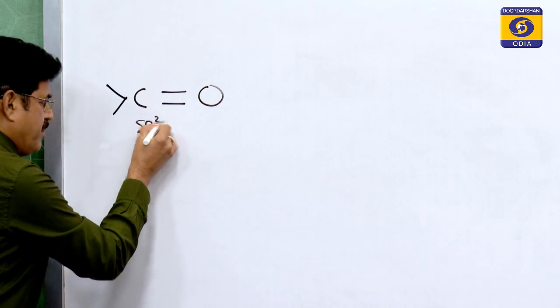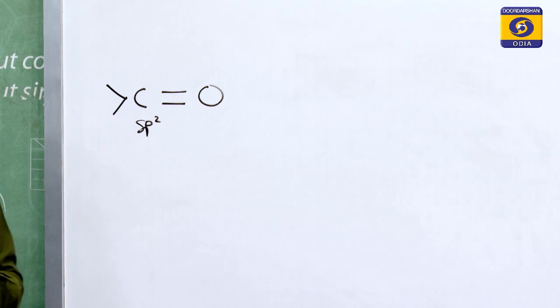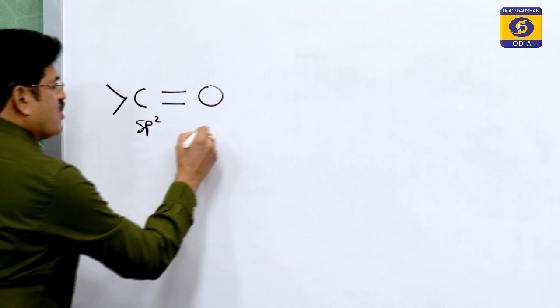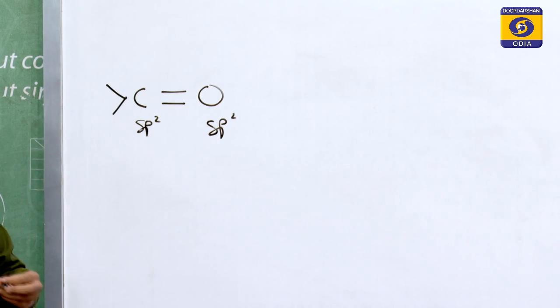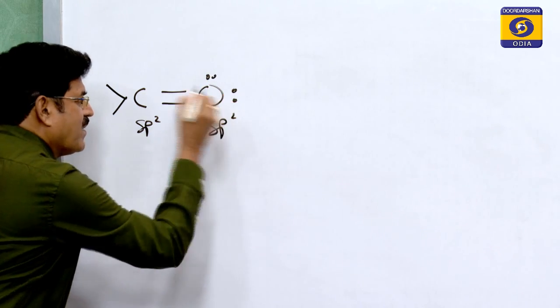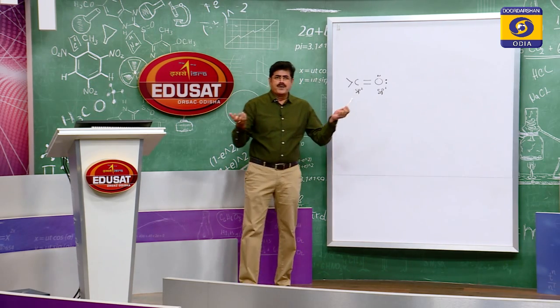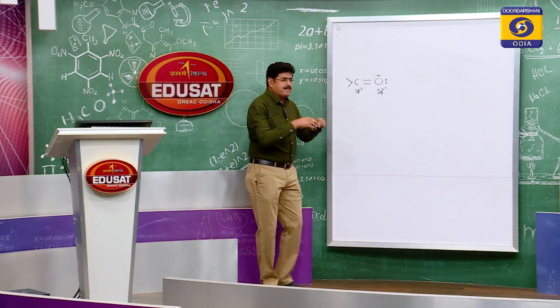So the carbon atom is sp2 hybridized. And what about the hybridization of the oxygen atom, students? It is also sp2 hybridized. Then how is the carbonyl group formed? How are the 3 sigma bonds formed? Very simple.